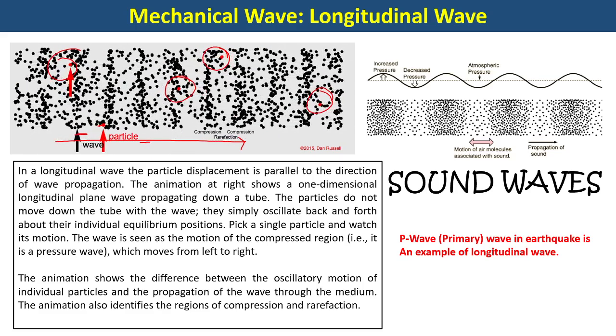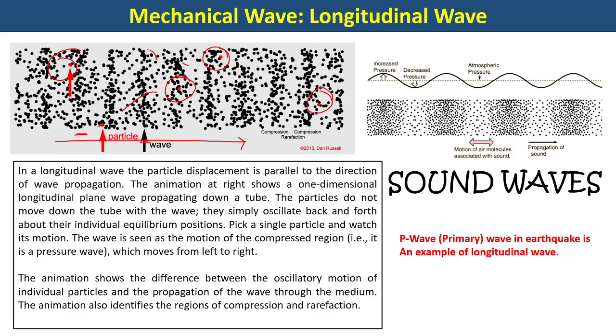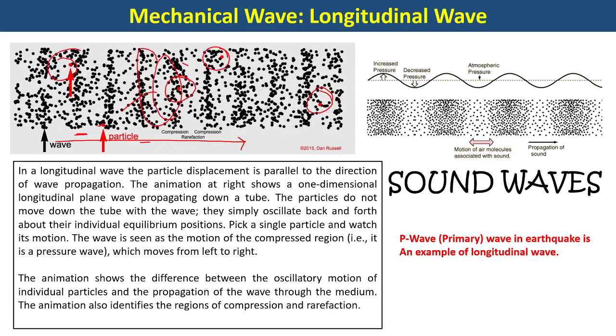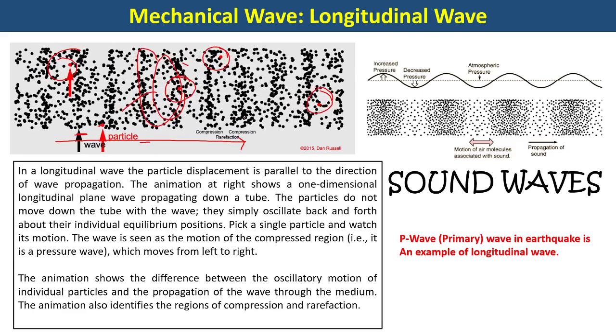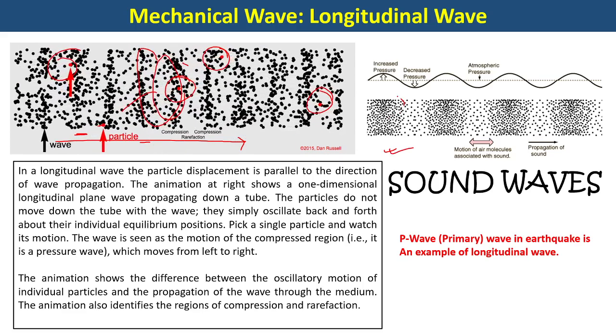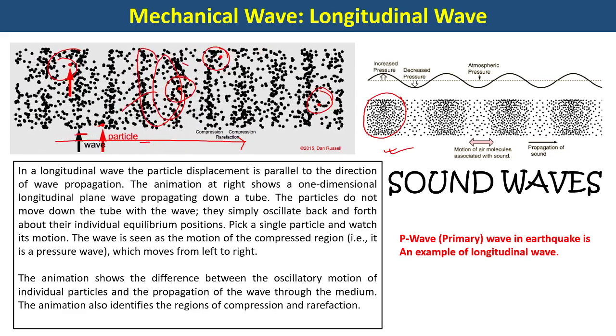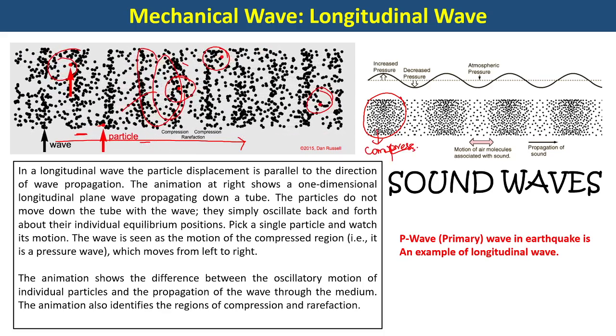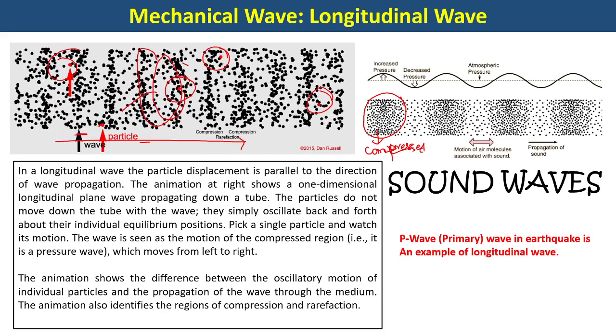This picture gives a clear understanding. You will see some zones where particles are clustered. This zone is known as the compressed zone. And this zone where the particle density is a little lighter is known as the rarefied zone.